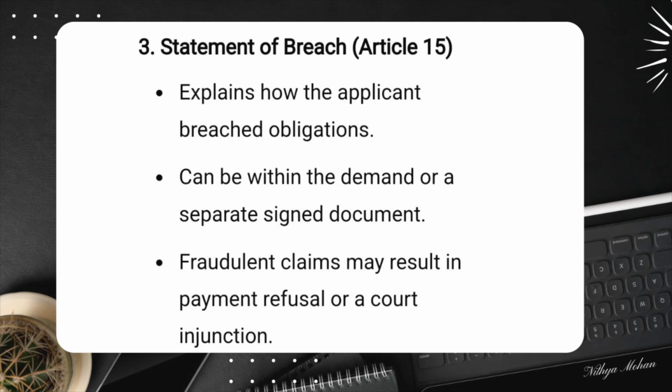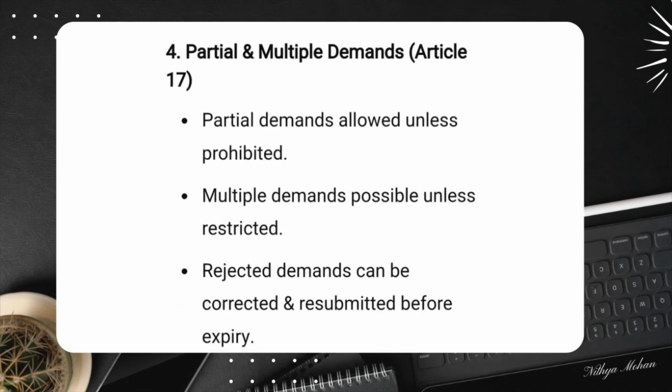Now let's see the additional key provisions related to demand guarantees. First, informing the instructing party. Under Article 16, the guarantor must inform the instructing party or the counter guarantor as soon as the demand is made. This ensures transparency in the process. Second, partial and multiple demands. Article 17 allows for multiple demands or partial demands unless specifically prohibited in the guarantee. This means a beneficiary can make multiple claims up to the full amount of the guarantee.